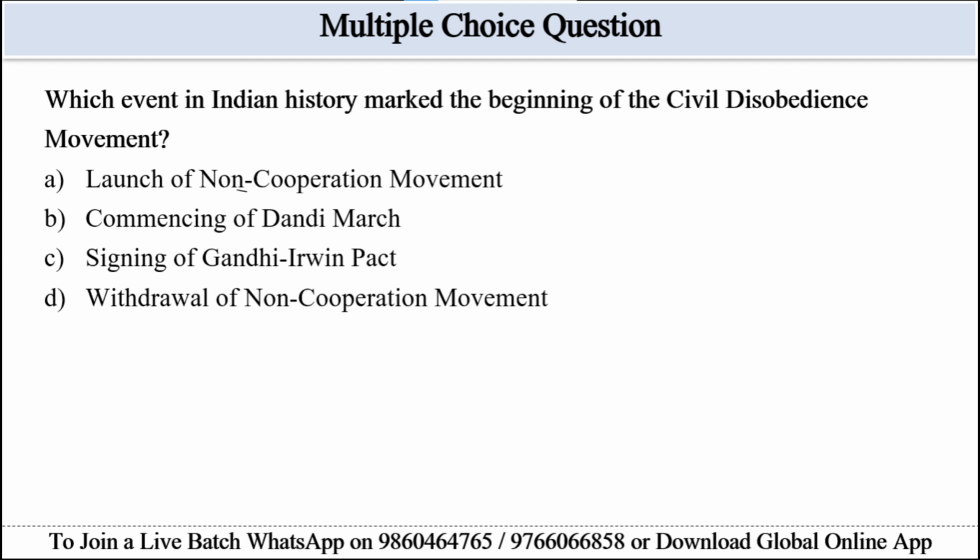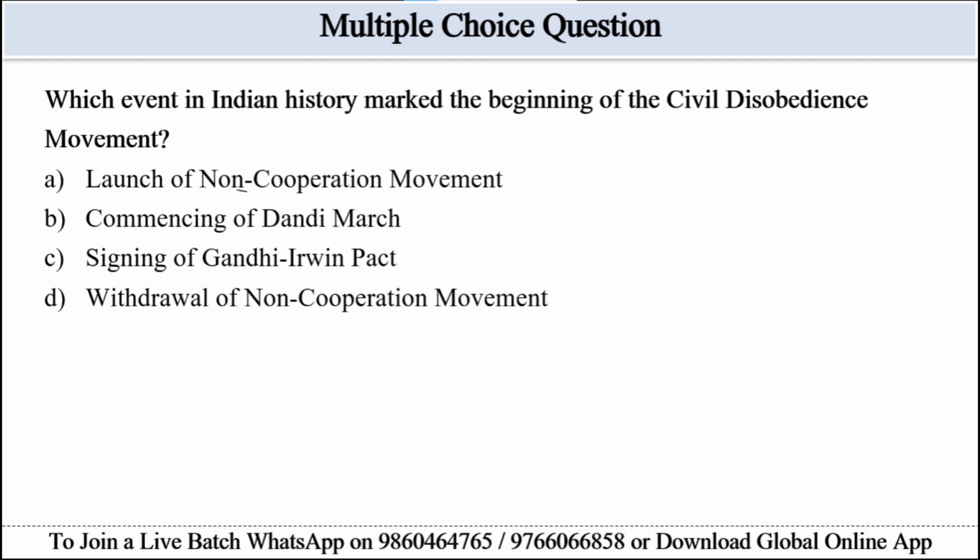So we can eliminate some options here. Option A, launch of the non-cooperation movement, is a separate and earlier movement, hence it can be eliminated. Option C, signing of the Gandhi-Irwin Pact, can be eliminated because it is a later agreement. Option D, withdrawal of the non-cooperation movement, can also be eliminated; it ended an earlier movement. So option B, Dandi March, will be the correct answer here because it is the widely accepted start of the civil disobedience movement.